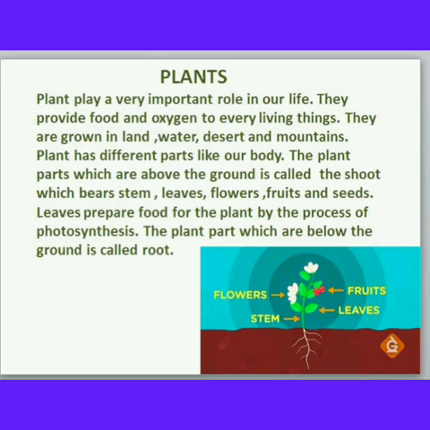Next, leaves prepare food for the plant by the process called photosynthesis with the help of sunlight. The plant parts which are below the ground are called the root. The root supplies all the nutrients and water to the whole plant, and the stem carries this water and nutrients from the root and supplies them to all the parts of the plant. Yes.